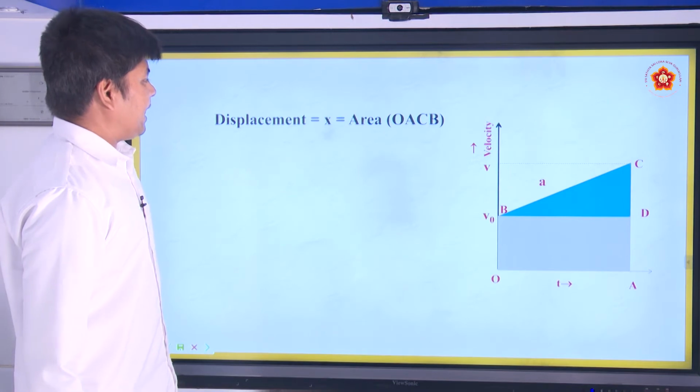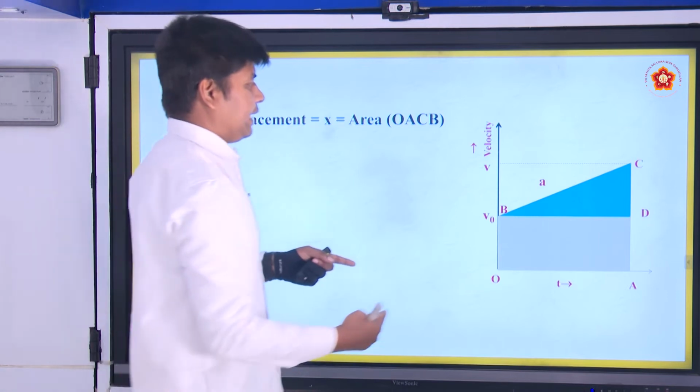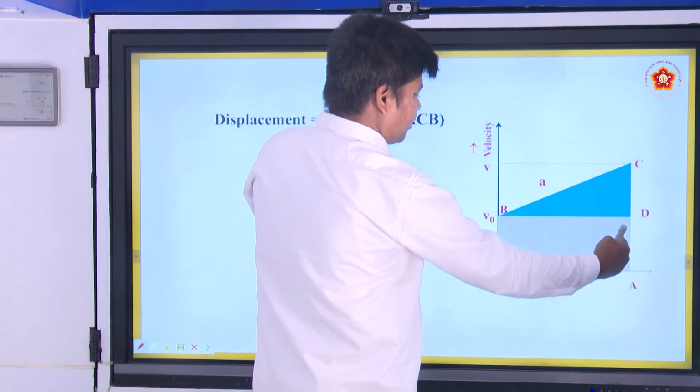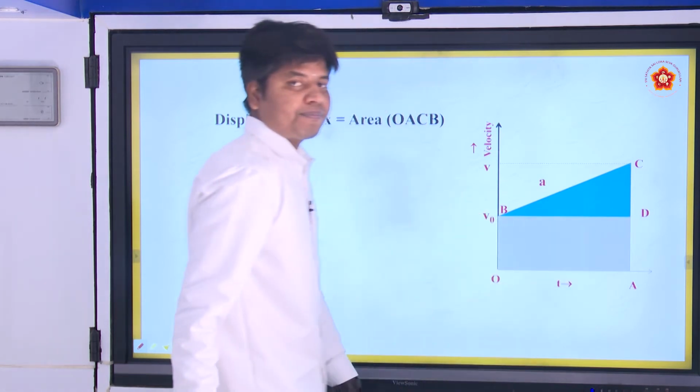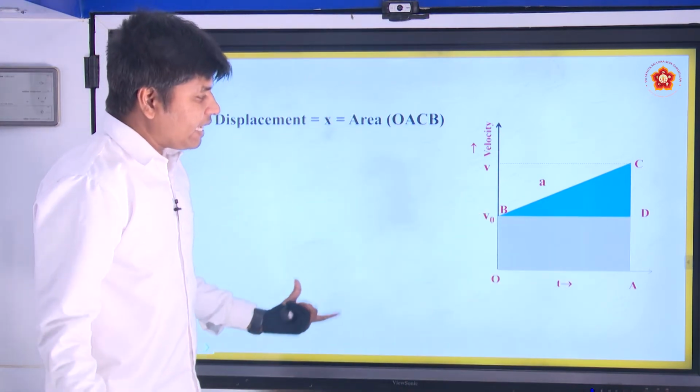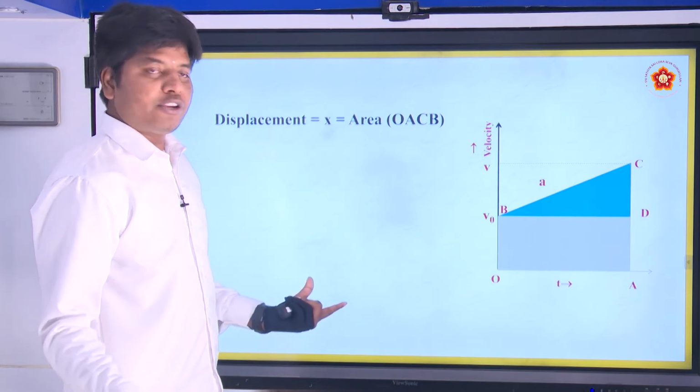So displacement x, displacement under this curve, is equal to what? The area of this trapezium, two parallel sides, you have a height. So this is the area of a trapezium. You can find the area of the trapezium directly, or otherwise you can break it into two parts.